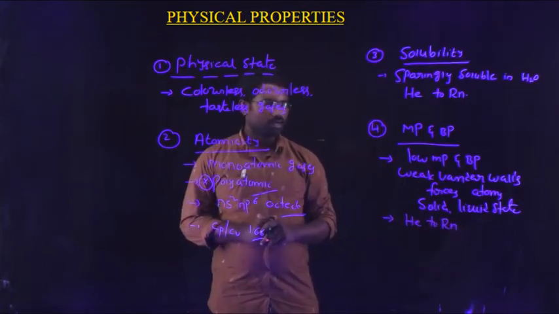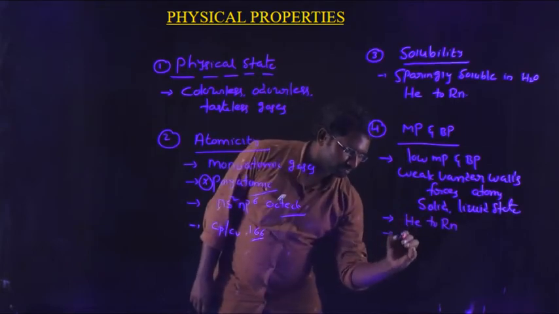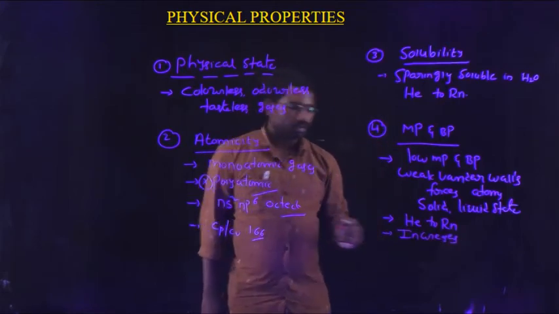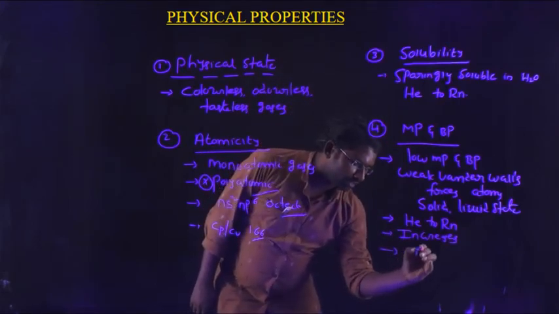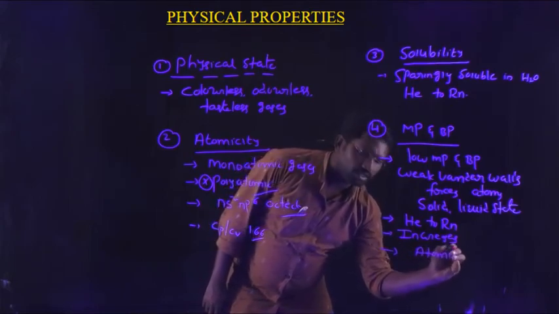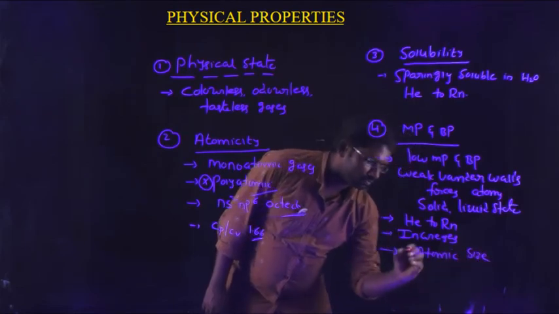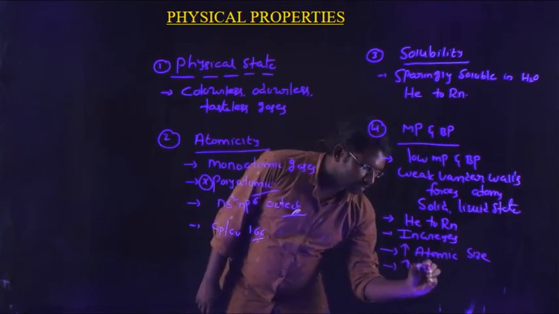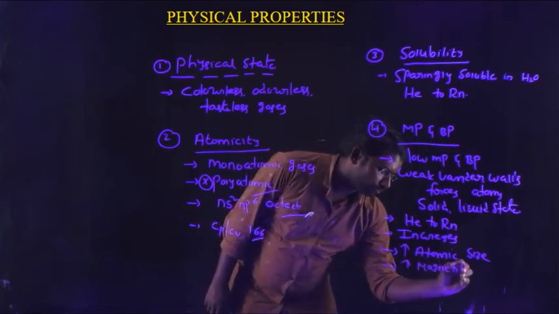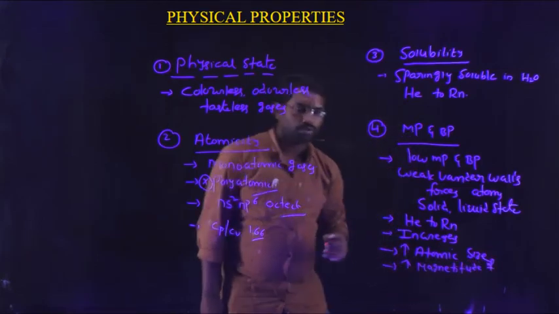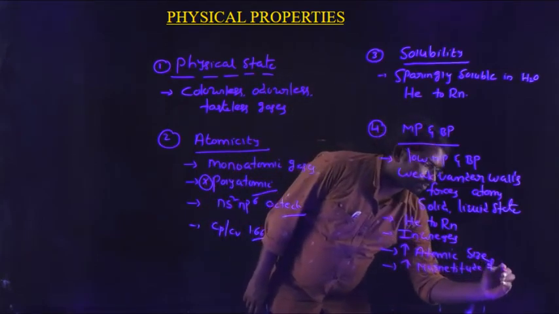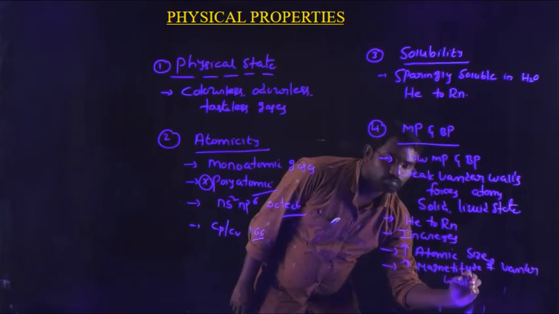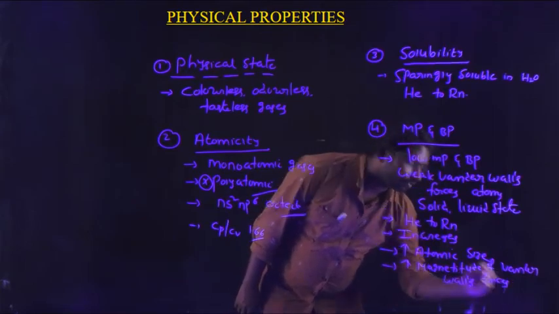Their melting points and boiling points increase from helium to radon because of the increasing atomic size, which increases the magnitude of van der Waals forces.